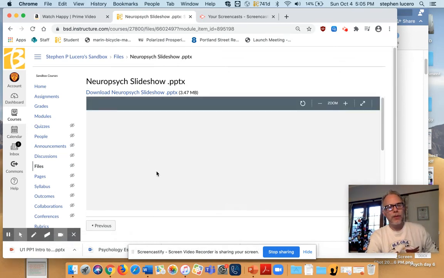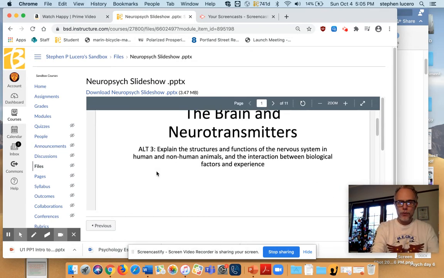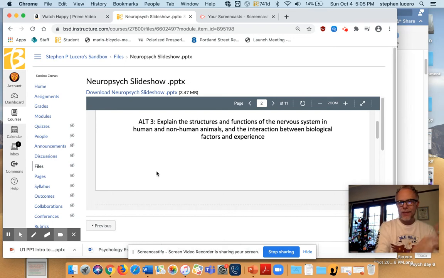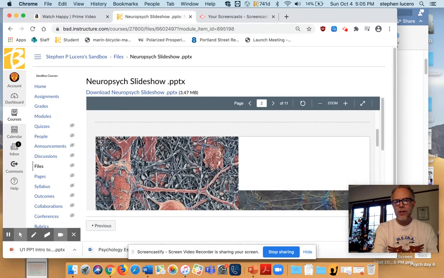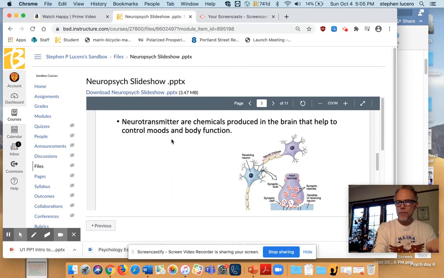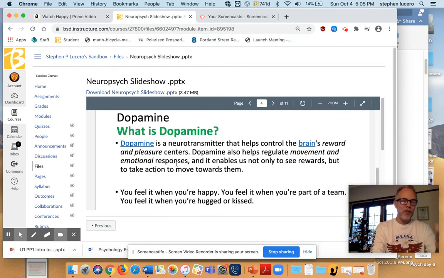It's working a little slow. This is going to cover that element of neurotransmitters. So we know how the brain functions; the second paragraph asks, what are these neurotransmitters, right? Something called dopamine, endorphins, and this slideshow covers them. What are neurotransmitters? There's the answer, right? So everything is here. What is dopamine? You should have this in your notes. If you missed it, you go here.